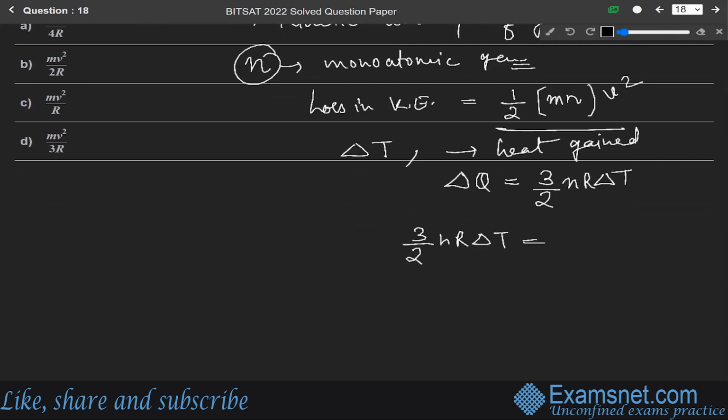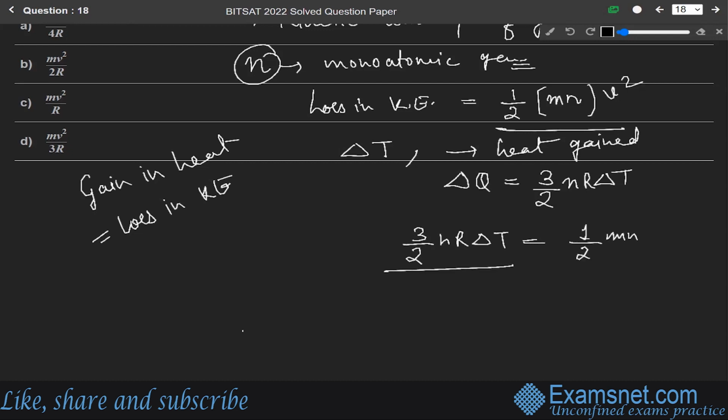This loss in kinetic energy. Since we know that the gain in heat is always equal to the loss in kinetic energy. So 3 by 2 n R delta T will be equal to half m n v square.